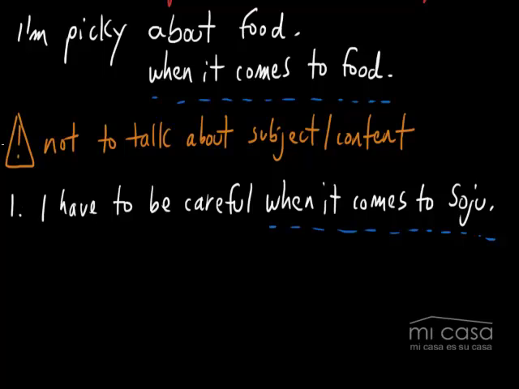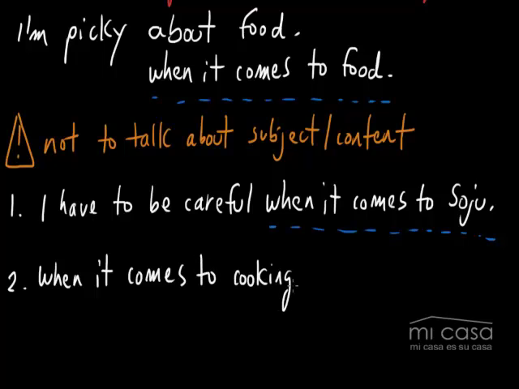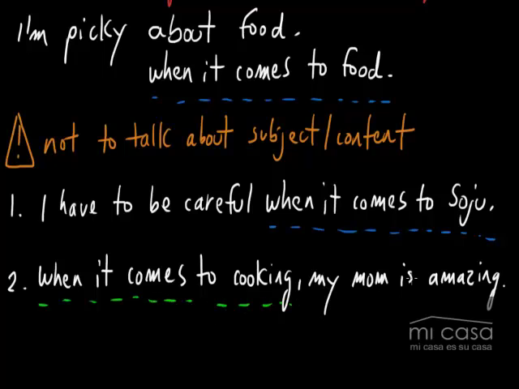All right? Now let's go ahead and look at how to use this "when it comes to" with an -ing verb. We already saw 2 examples with nouns, food and soju. Now let's look at it with an -ing verb. When it comes to cooking, my mom is amazing. Now, I love my mom for many reasons, but when it comes to cooking, specifically related to cooking, I think my mom is amazing.